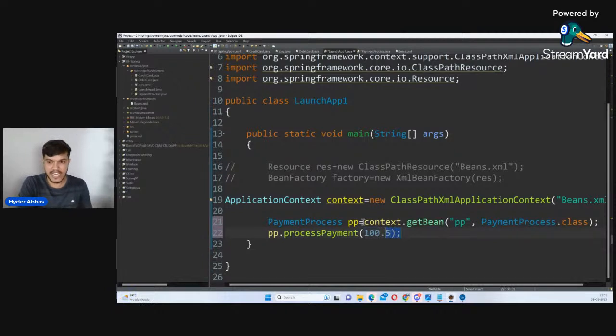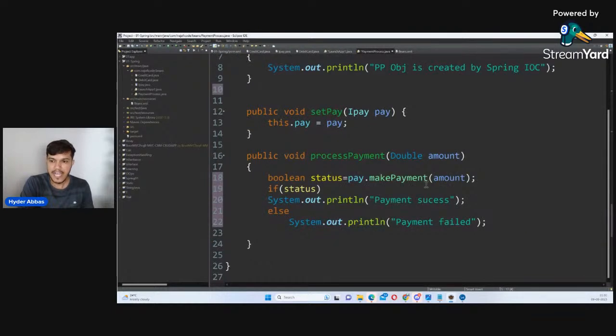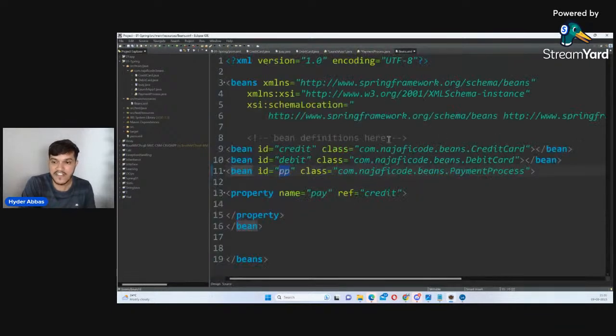From it will create the object, it will give you. Using that object, you are calling this method. From here, control will go here, and you'll get the amount 100.5. And pay has the address of whichever object you have injected here. Right now, which object have I injected? I have injected credit card object. So which will be executed? Credit card will be executed.